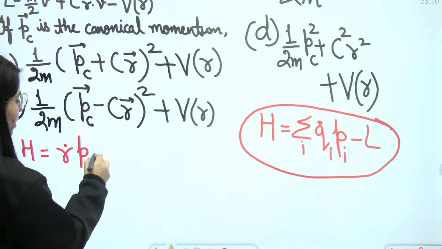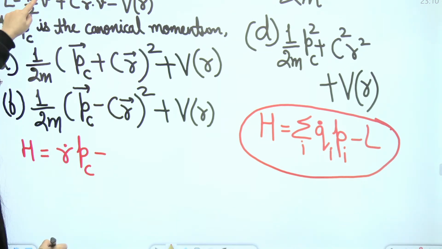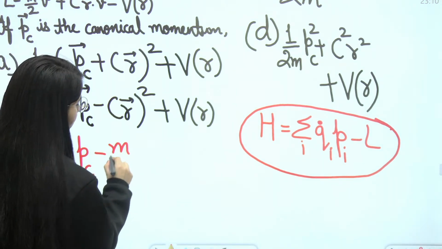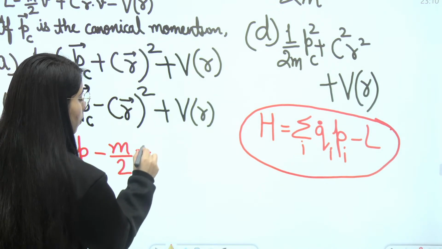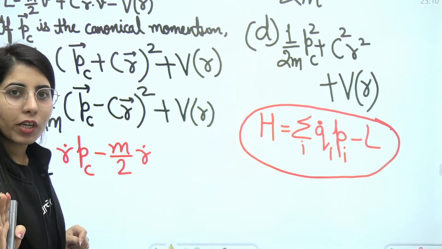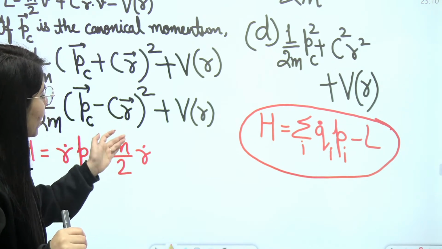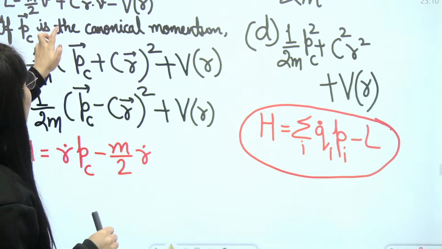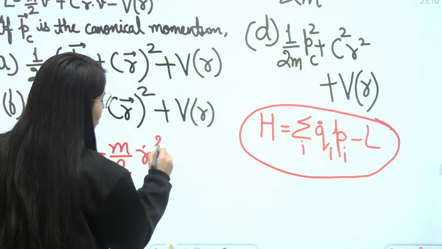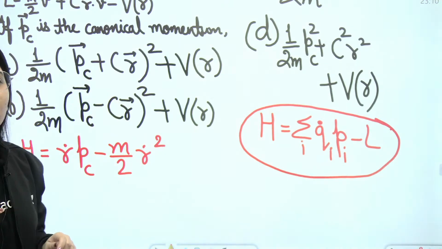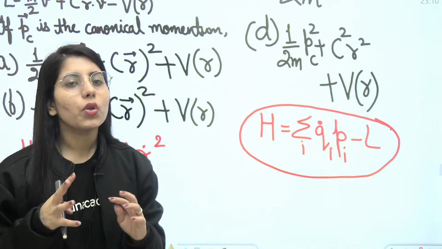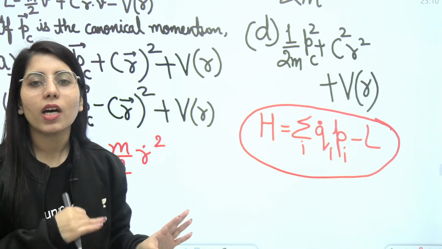Then minus L. What is L? m upon 2 v squared. I can replace v with r dot because we know dr by dt is equal to velocity v. So instead of writing dr by dt, I am writing r dot in place of v, so r dot squared. In the Lagrangian or the Hamiltonian, you don't need to worry about the vector part a lot.